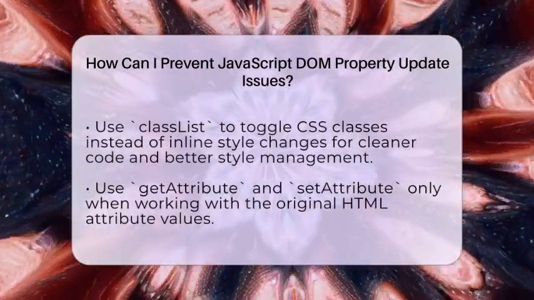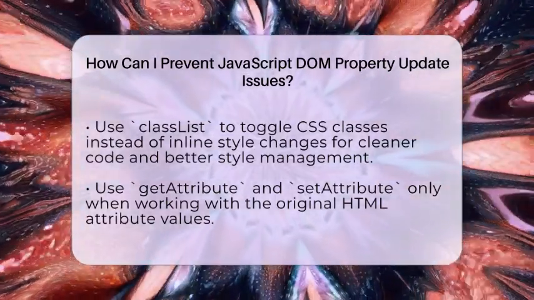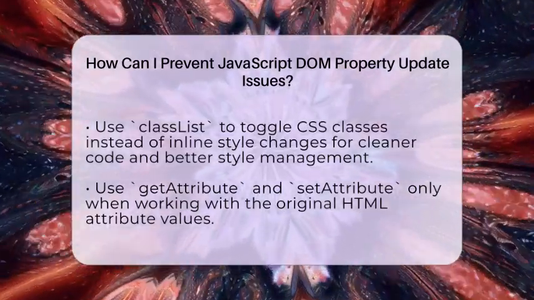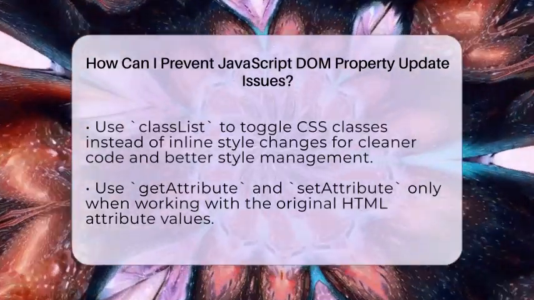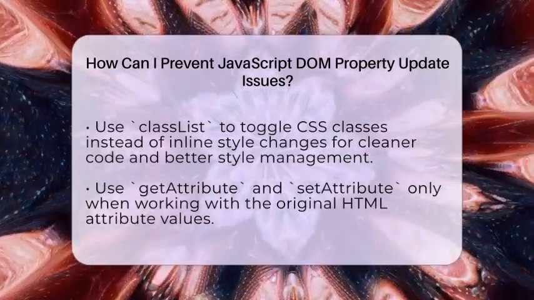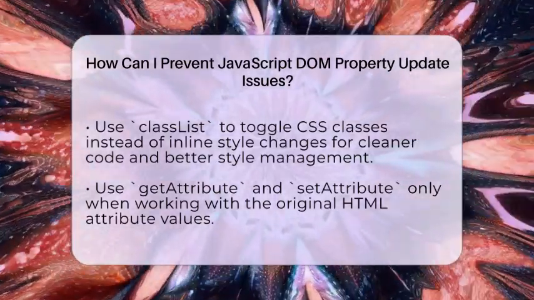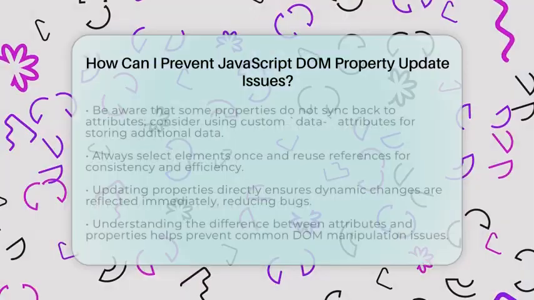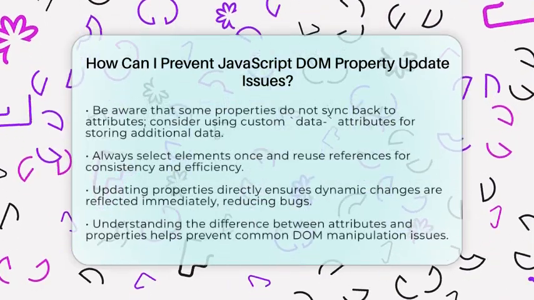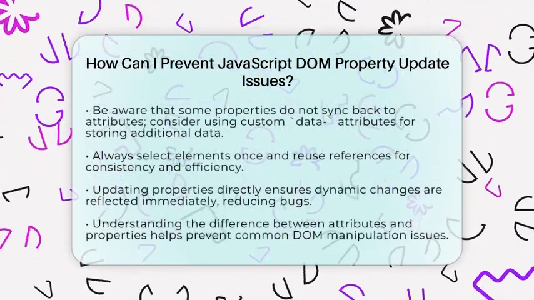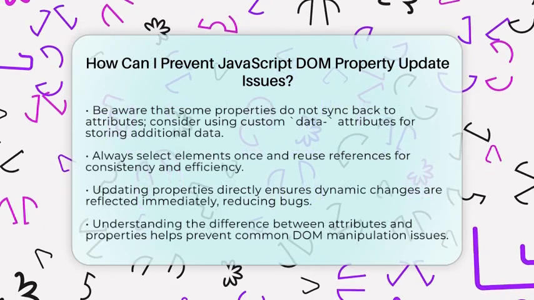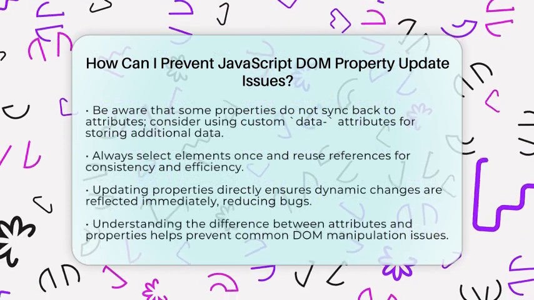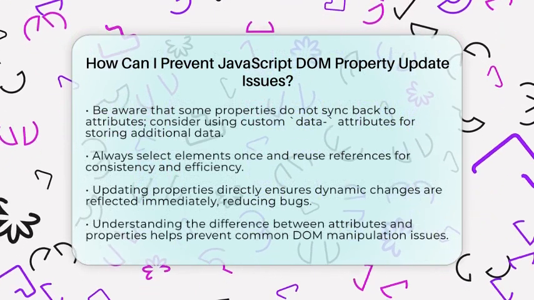Use getAttribute and setAttribute only when you need the original HTML attribute value, not the current state. For example, getAttribute('href') gives you the exact value from the HTML, while the href property gives you the resolved URL. Some properties do not sync back to attributes, so if you're relying on attributes for state, consider using custom data attributes like data-. These are safe for storing and updating data without affecting the element's behavior.